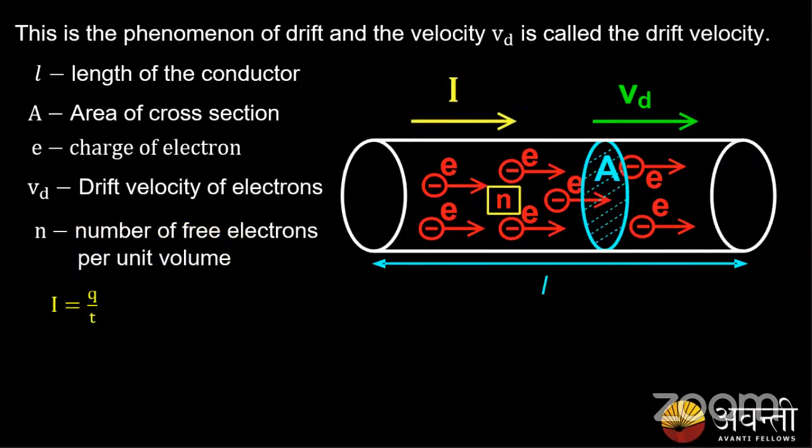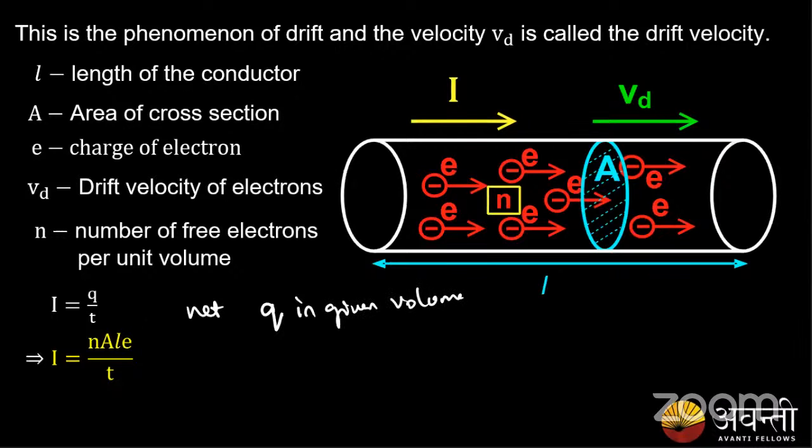Then the current can be given as I equals Q by t. So how can I write my charge? The total charge enclosed in this given volume of conductor is Q net.